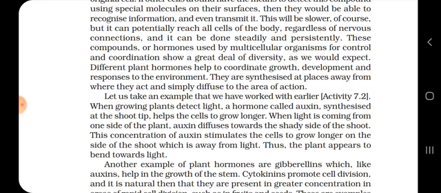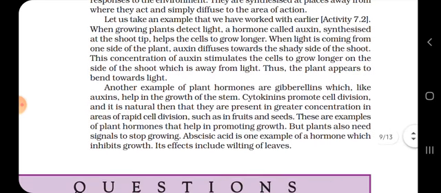This concentration of auxin stimulates the cells to grow longer on the side of the shoot which is away from the light. Thus, the plant appears to bend towards the light. So, which hormone is responsible for the growth of the plants and for bending towards the light? It is the hormone auxin. Okay students, I hope you are clear with this. Auxins are responsible for the growth of the stems.